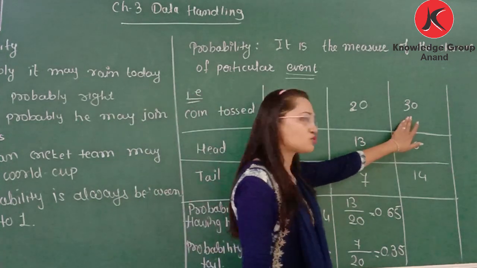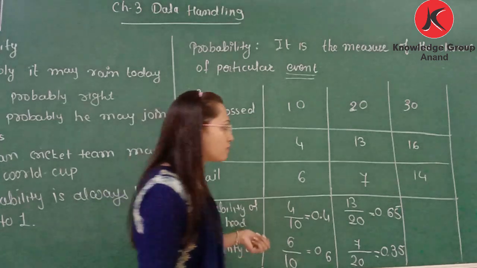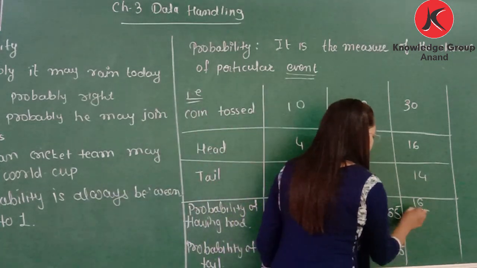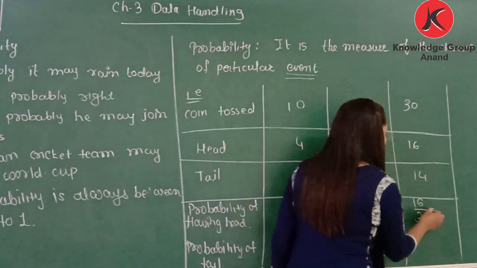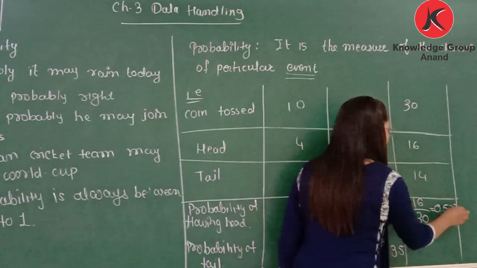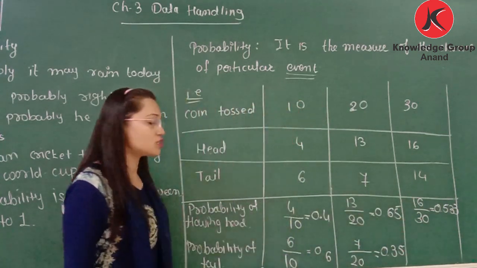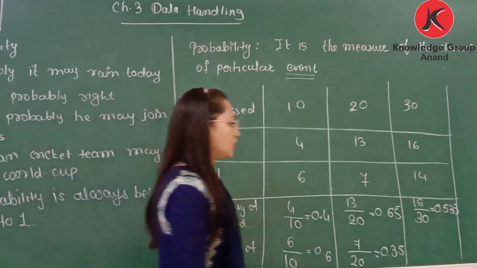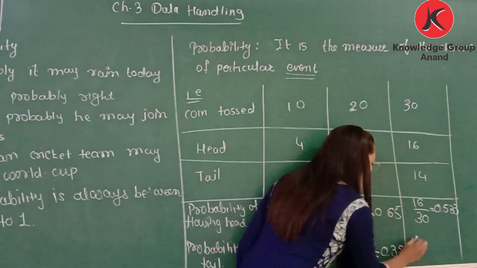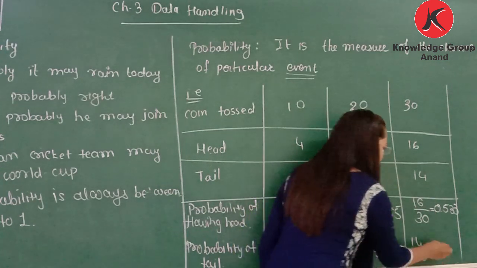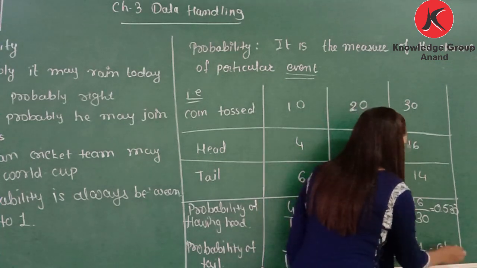Now if the coin is tossed 30 times and from that 16 times we have head, what will be the probability? 16 divided by the total times the coin is tossed. So if you divide 16 by 30, you get 0.533. Now the probability of having tail is 14 divided by 30. If you divide 14 by 30, you get 0.466.